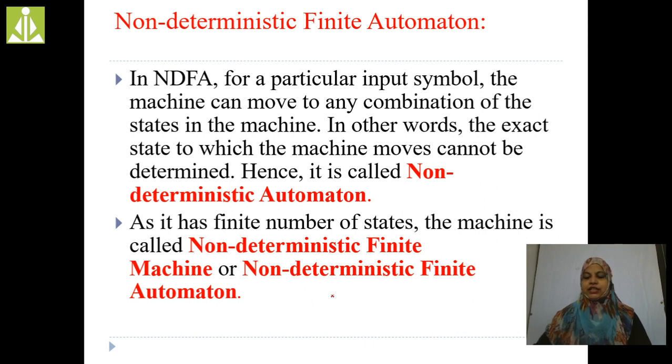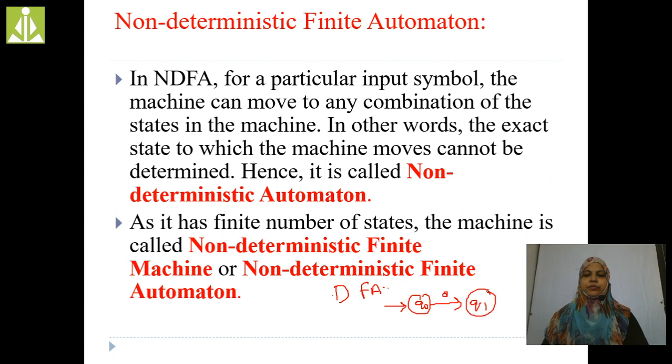See here, in case of DFA, from Q naught on 0, we are going to get only one output state.